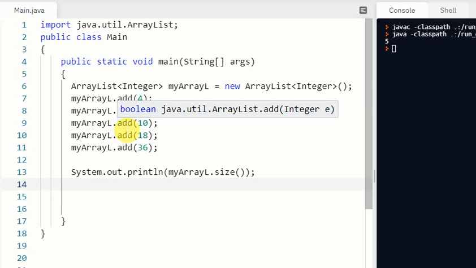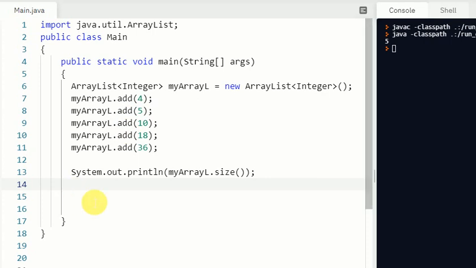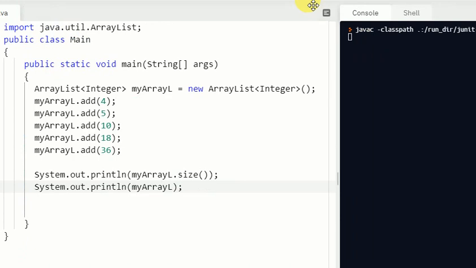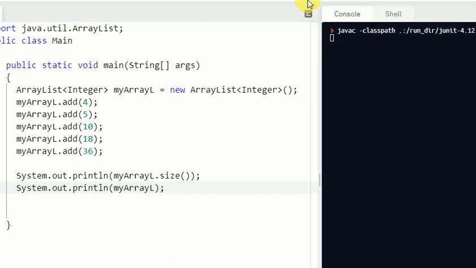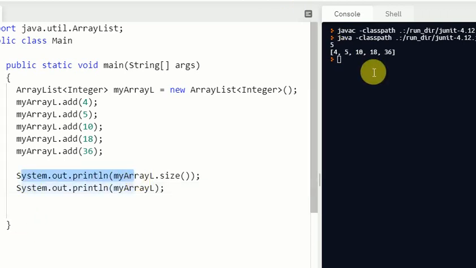You just need to write System.out.println, and in the round brackets write just the name of the ArrayList, myArrayL, and let's see how it shows the result. Okay, so first is this line, the size, which is 5, and then 4, 5, 10, 18, 36.